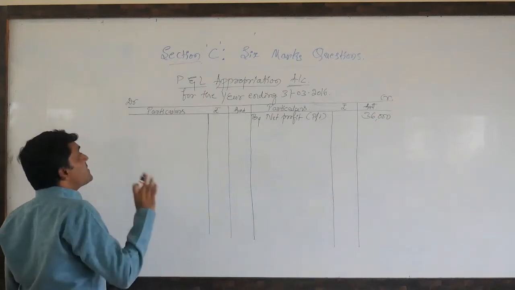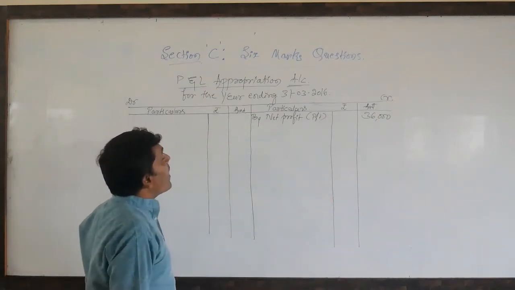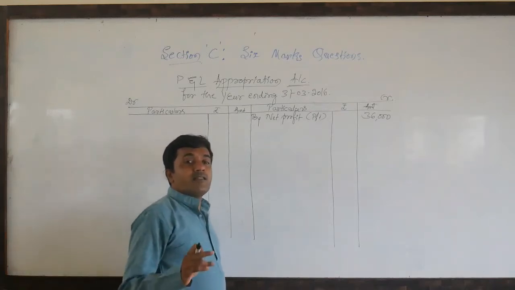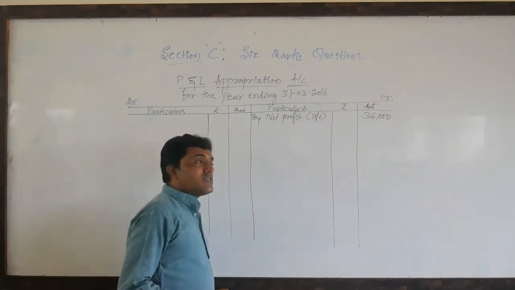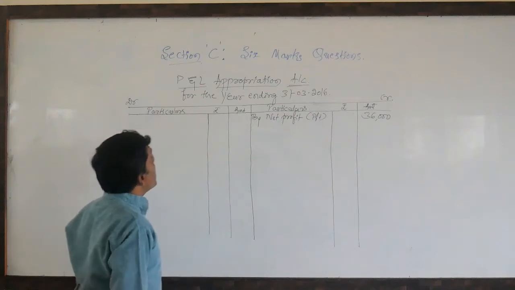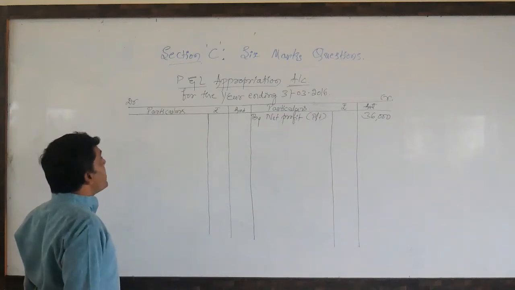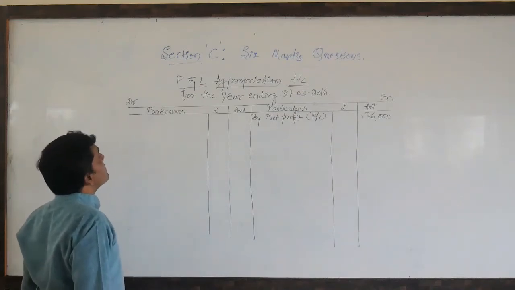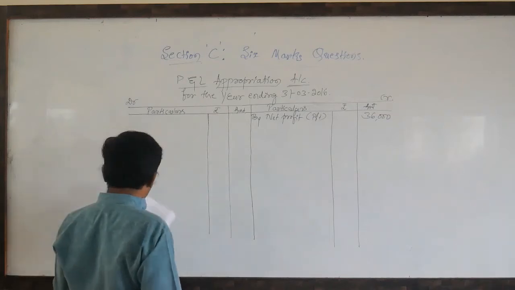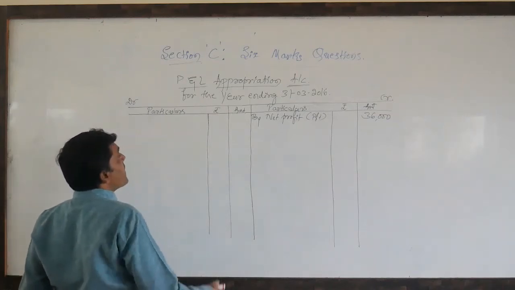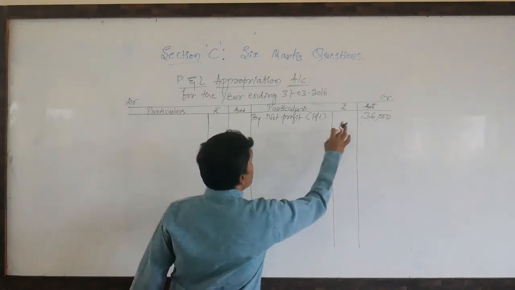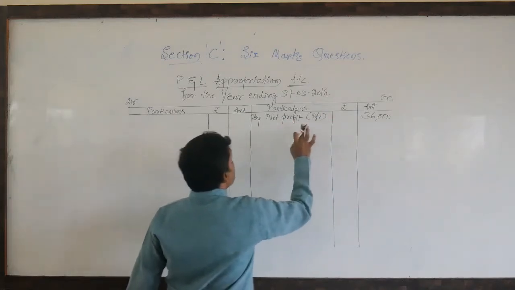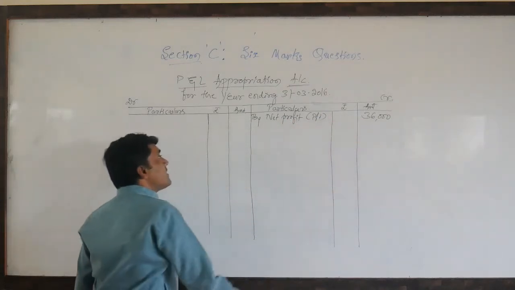We are just an accountant of the firm, or you can say the representative persons of the organization. Keeping this in mind, here I have written net profit, meaning the credit balance, that is the income, net profit 36,000.